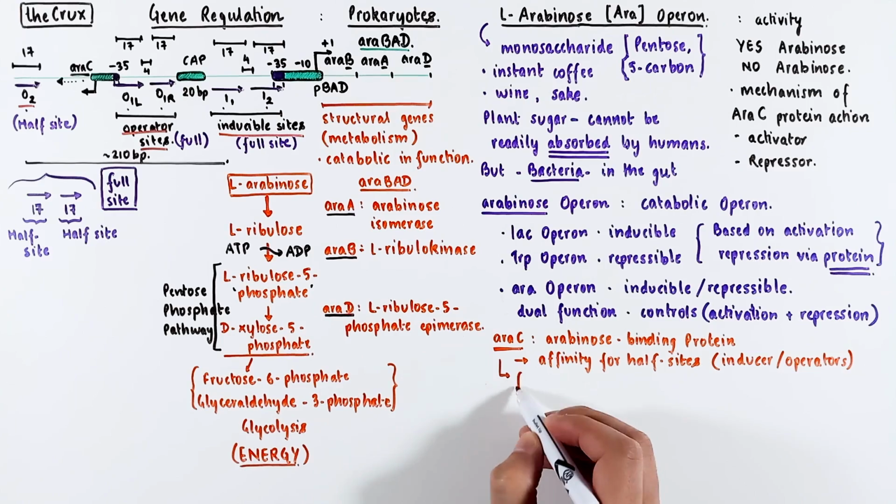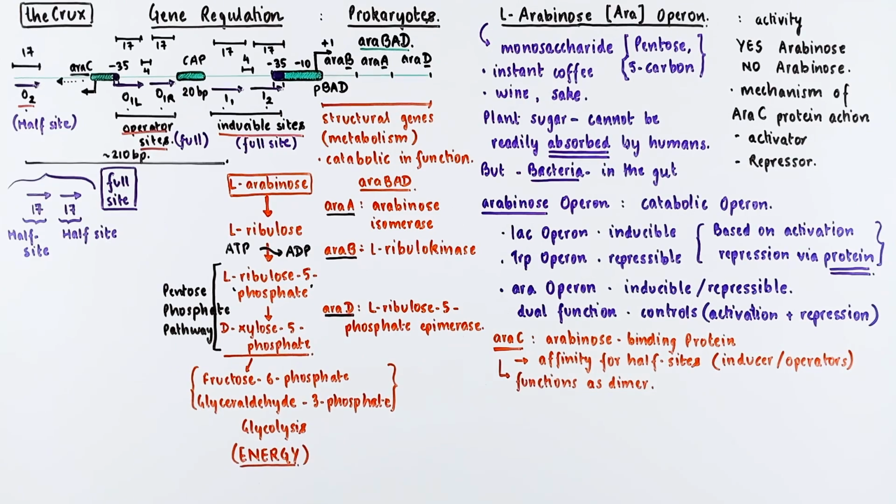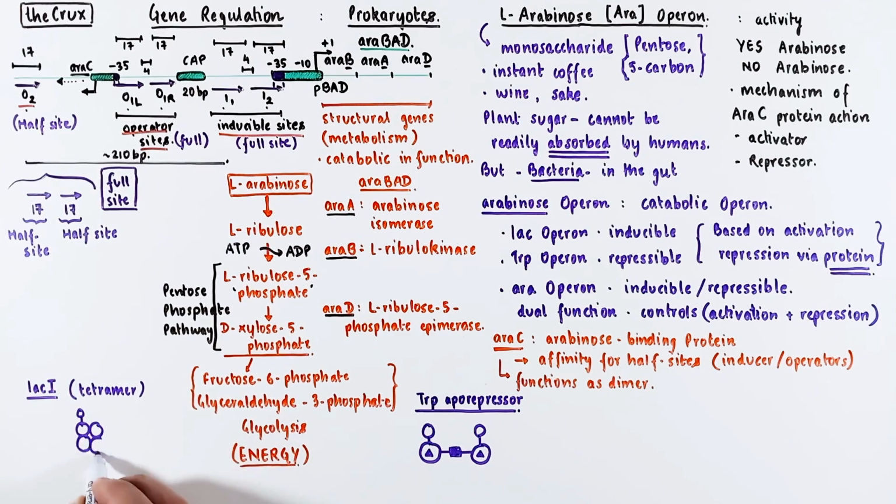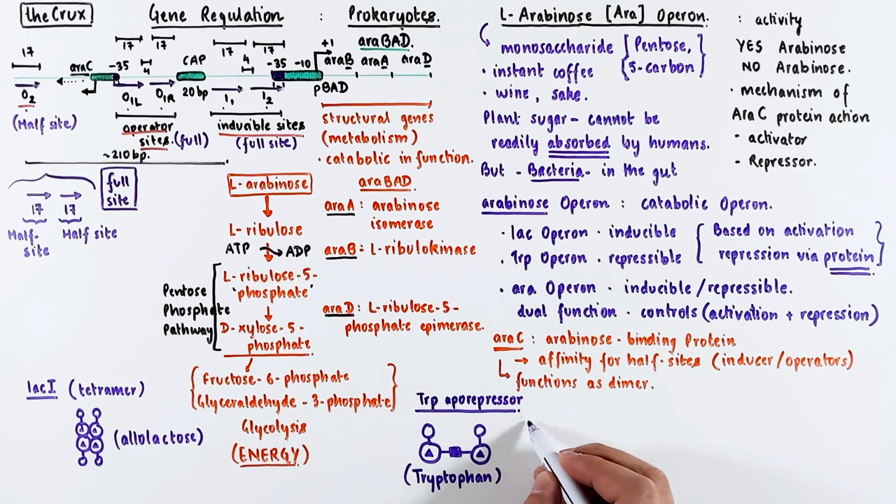The araC functions as a dimer. To draw a parallel here, we have seen the aporepressor of tryptophan operon, which is a dimer as well. This comes in contrast to the LacI inducer, which is functional as a tetramer. And likewise, these regulators are sensitive to their respective substrate that they regulate, which is tryptophan and the allolactose. Similar concept applies to the araC protein as well.